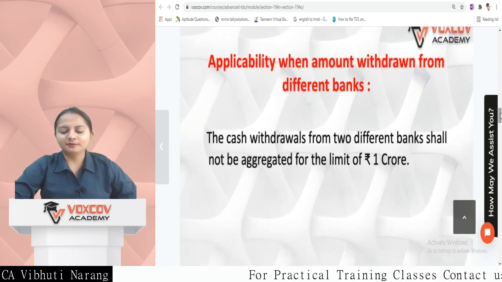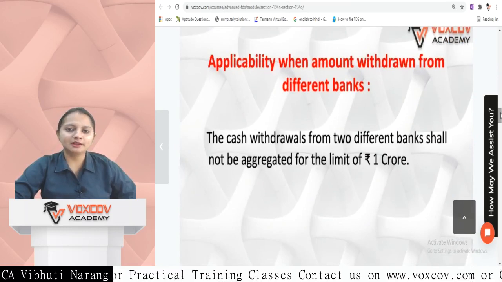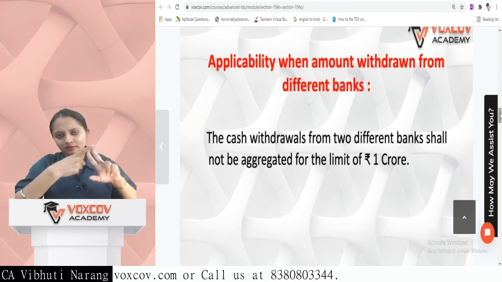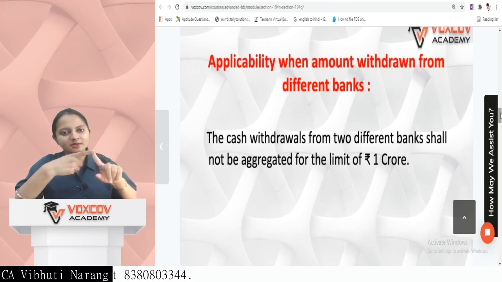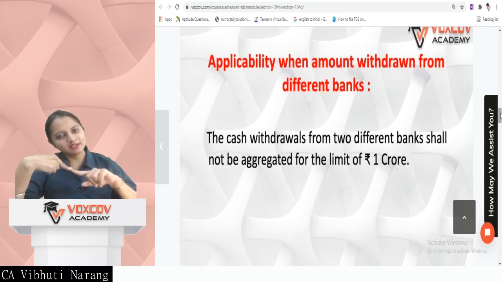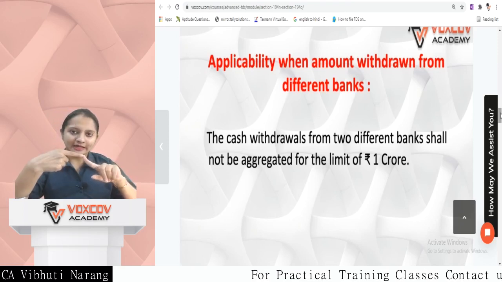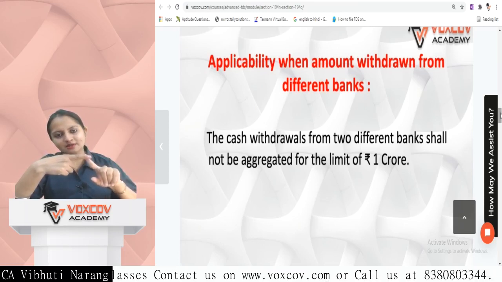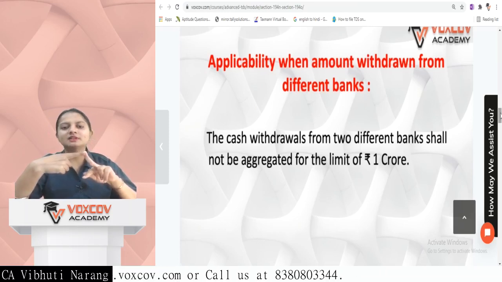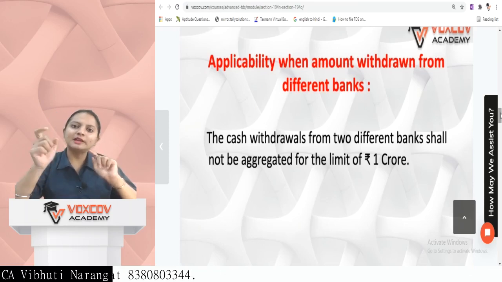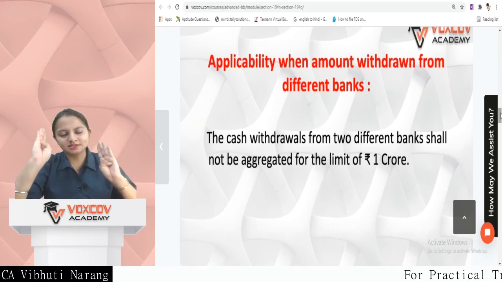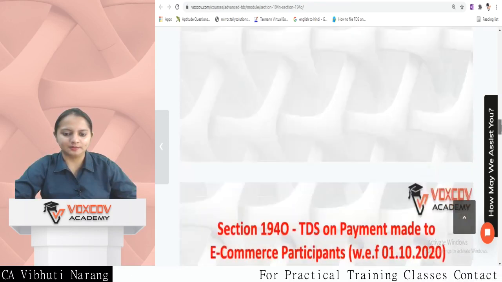Applicability when amount withdrawn from different banks. So this 1 CR is not to be aggregated from all the branches. All the branches means from the same bank. For example, if there are two bank accounts a person carries, one in HDFC bank and one in SBI bank, withdrawal from HDFC will be counted separately and withdrawal from SBI will be counted separately. So if someone has filed the last 3 ITRs and is withdrawing from HDFC bank 60 lakh rupees in the year and from SBI bank 60 lakh rupees in a year, you do not need to aggregate and make it 1.2 CR and TDS is liable to be deducted. No. So for a particular bank, a limit is checked on an individual basis, not on an aggregate basis.